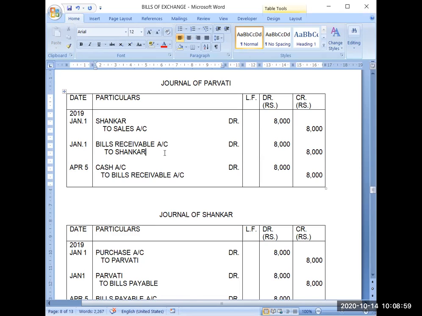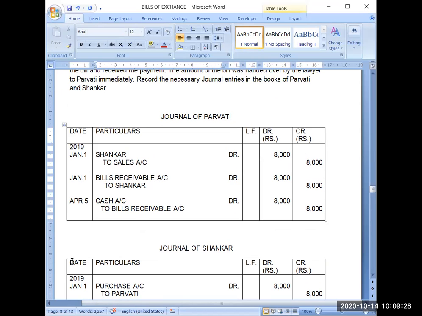Now it is up to the wish of the seller. The first option with him is that he can keep the bill with himself till the due date, and on the due date he can collect the payment as we have done here. But sometimes in business, the business needs cash every time for conduction of business. That's why we need cash most of the time. Now this bill will be kept for 3 months, as there is a time gap of 3 months. You have already read it in the question. But the seller doesn't want to wait for 3 months.